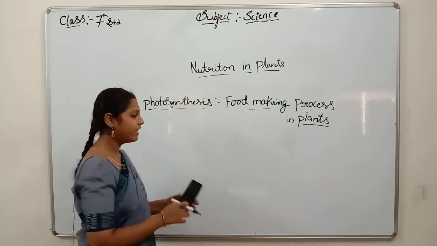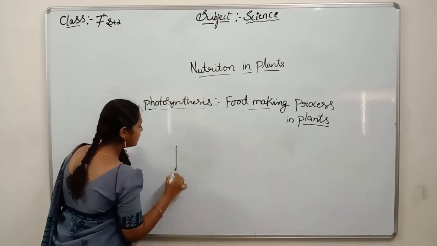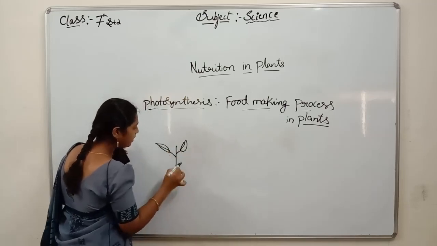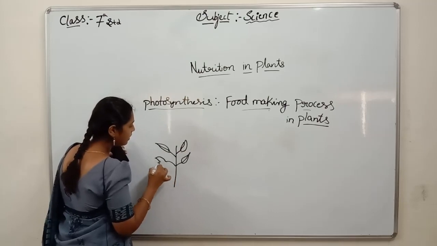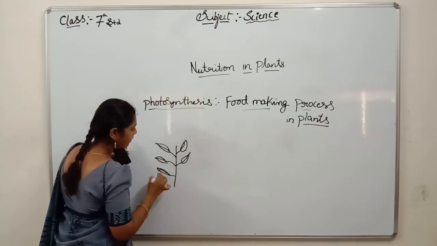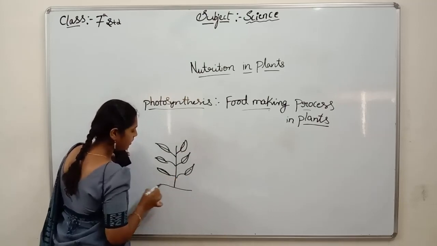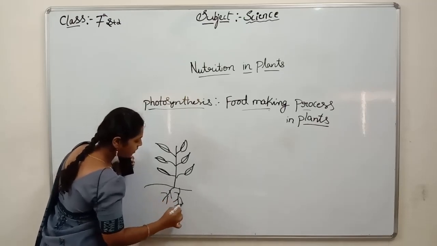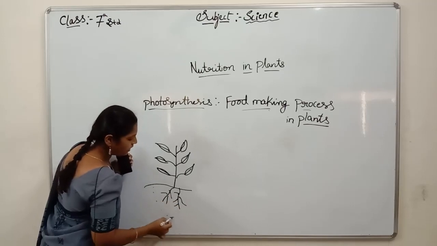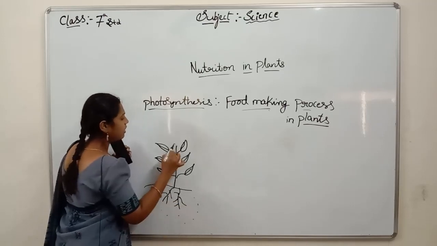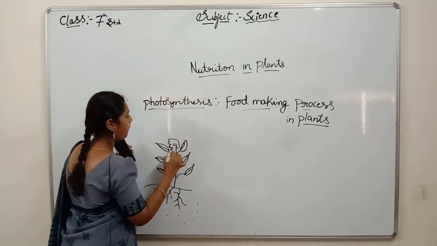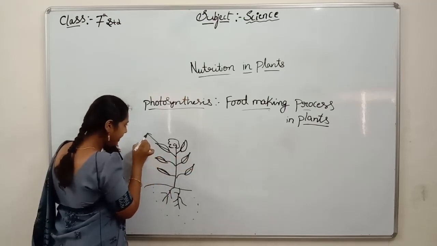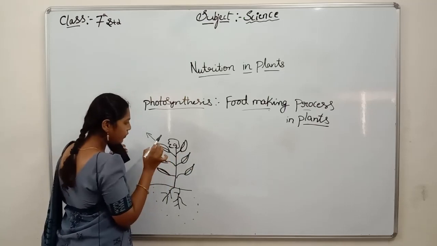In a leaf. This is a rough diagram of a plant. These are the roots. This is all soil. In a leaf it prepares food.